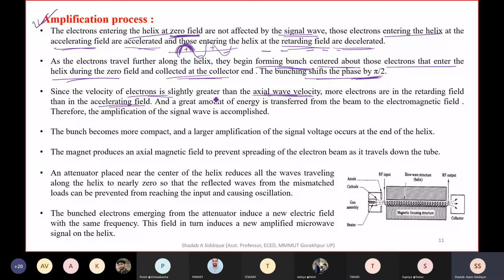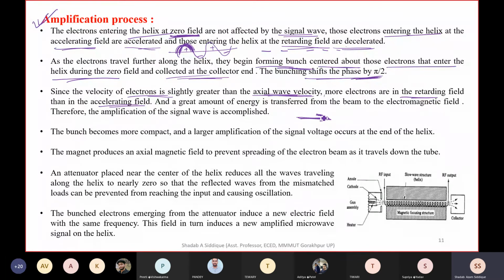The wave, or electric field, is going in the axial direction, and the electron has a slightly greater velocity. Due to this slow wave structure, most of the electrons come into the retarding field, because the axial wave has less velocity than the electron.